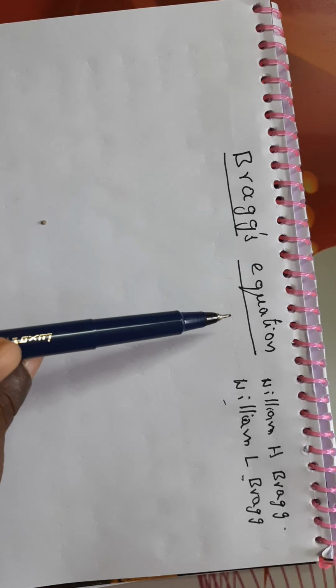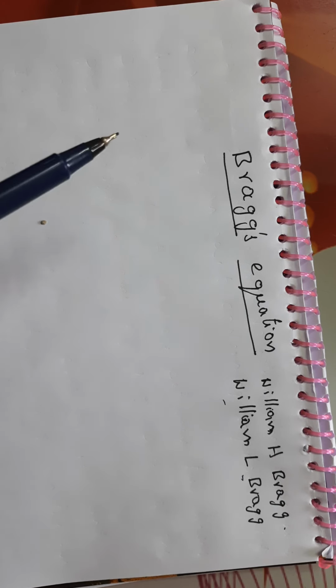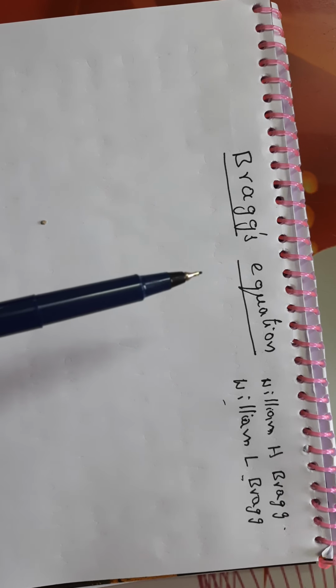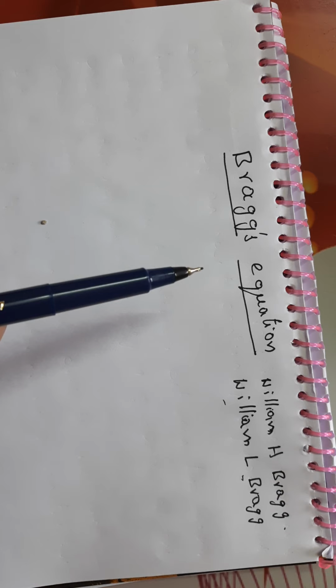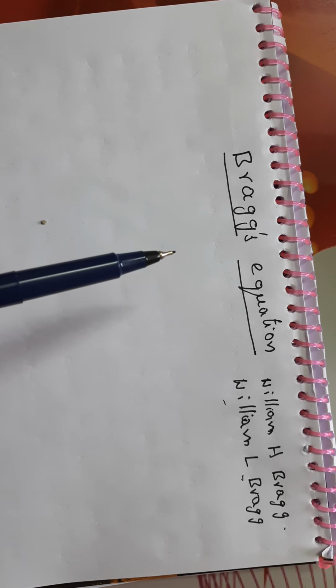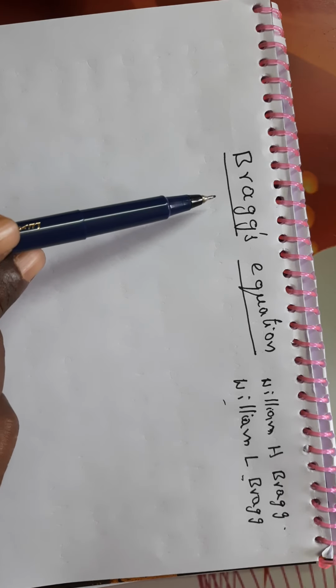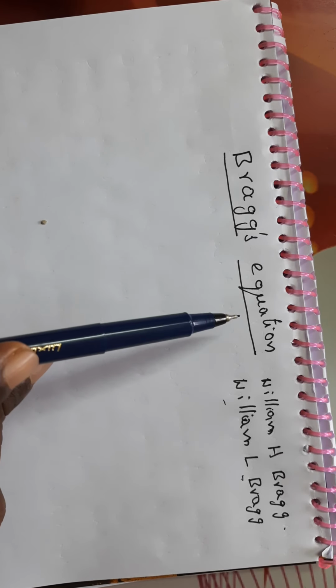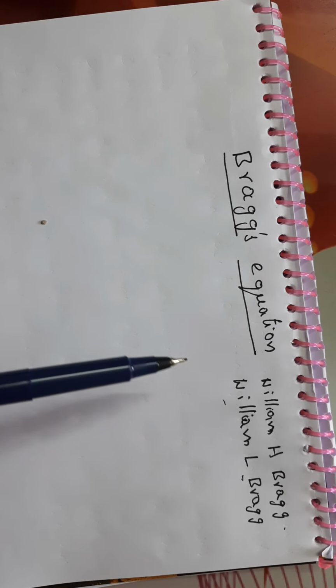Through Bragg's equation, they explained the diffraction of X-rays by atoms in crystals. Now we have to know how Bragg's equation is derived.